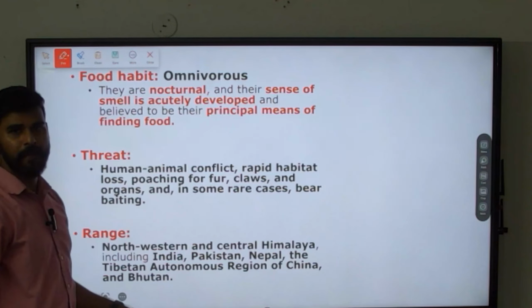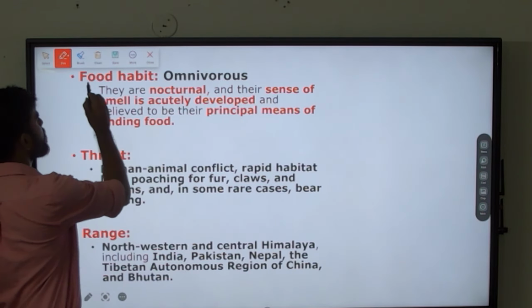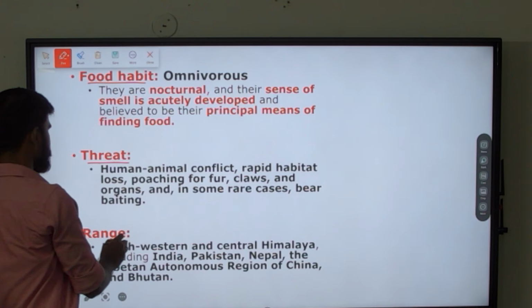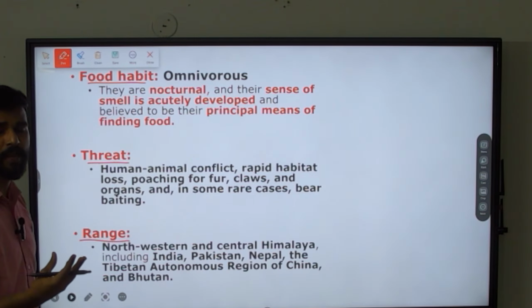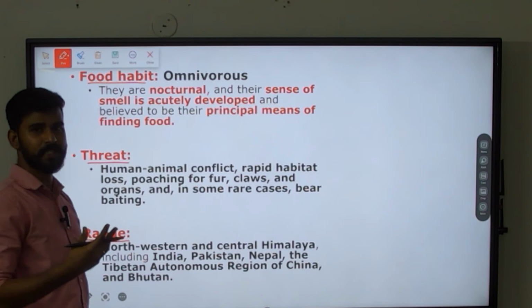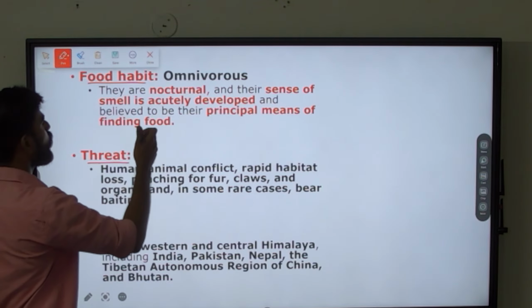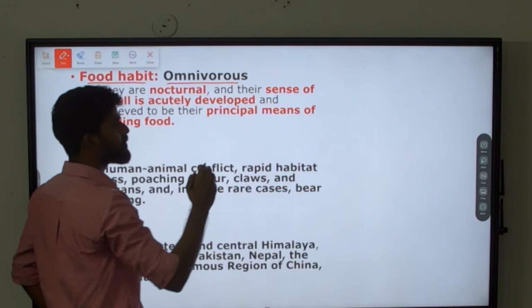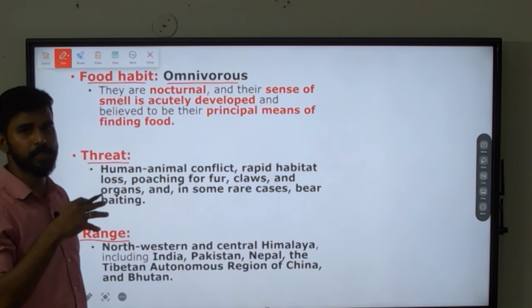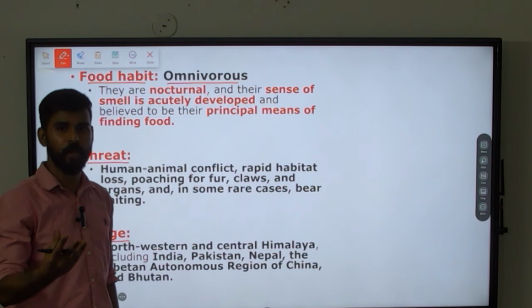What is its food habit? Its food habit is also important, because questions based on its food habit, and when they are active, have been asked in the prelims examination, so it becomes important. They are omnivorous. What is omnivorous? That is, they feed on plants and animals, both. Vegetarian and non-vegetarian, both.